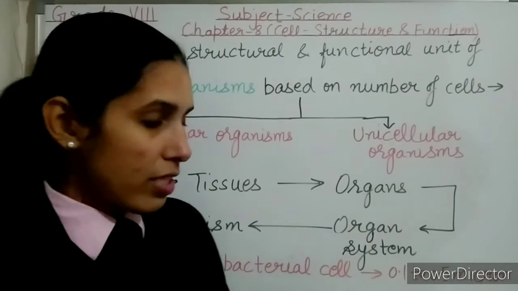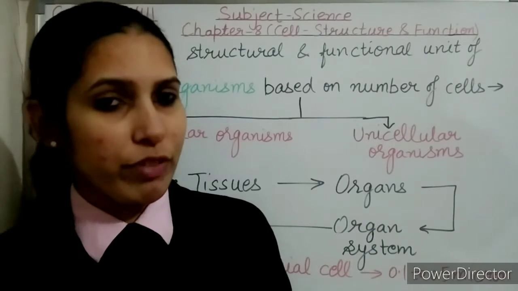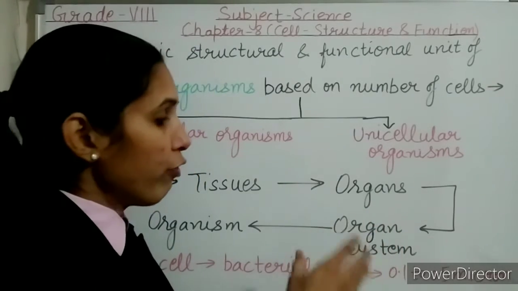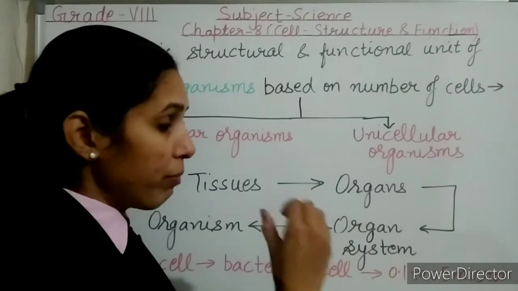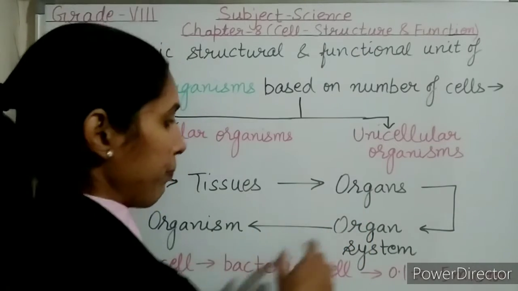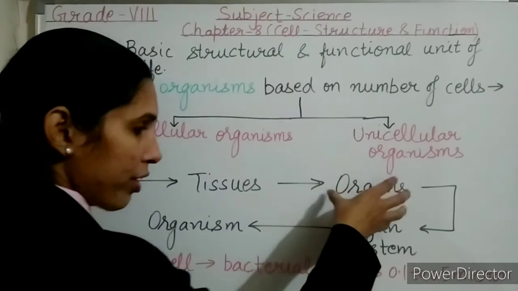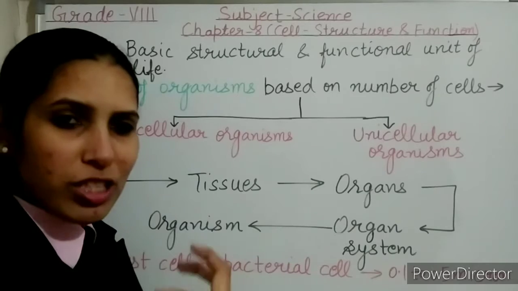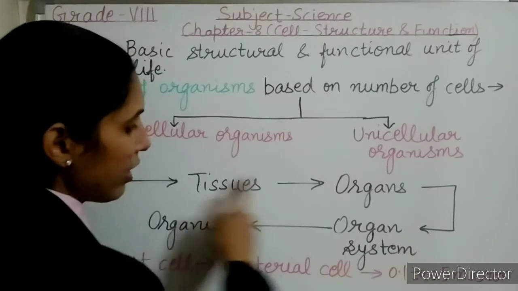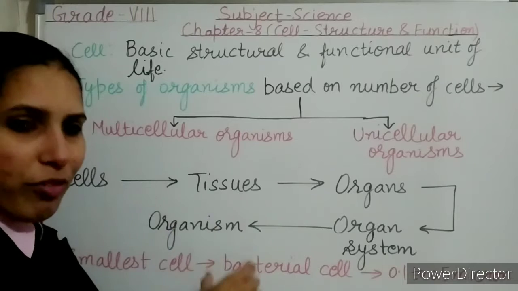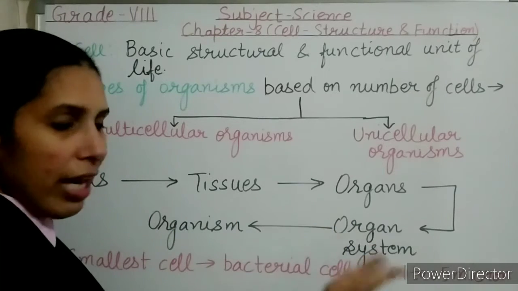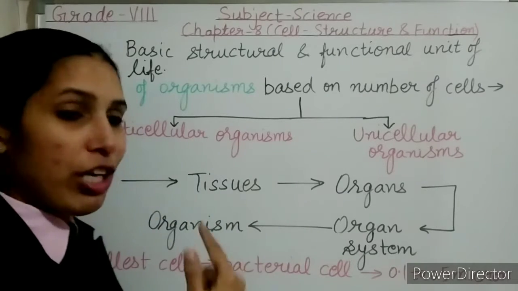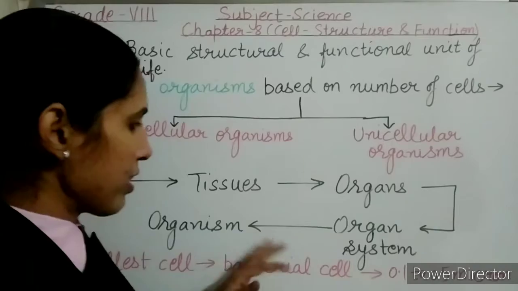The respiratory system is able to perform its function efficiently if all the organs of the respiratory system are performing their functions effectively. And organs are able to perform their functions properly because the tissues and the cells are performing their functions properly. So if we go back, we can see that the organism is made up of cells. If no cells, no tissues, no organs, and then no organ systems. So cell is the basic structural and functional unit of life. So it is clear with this.